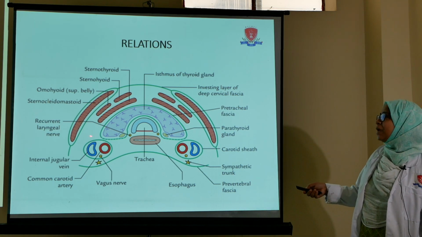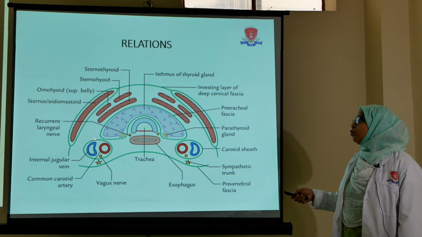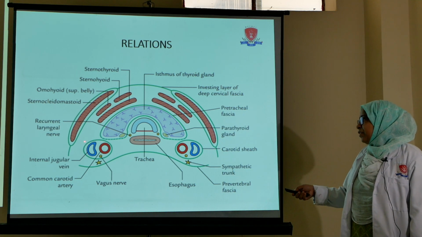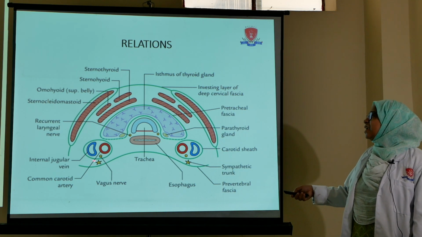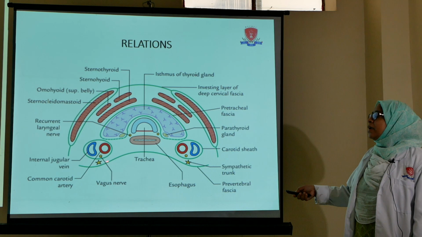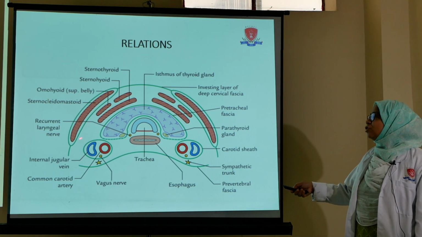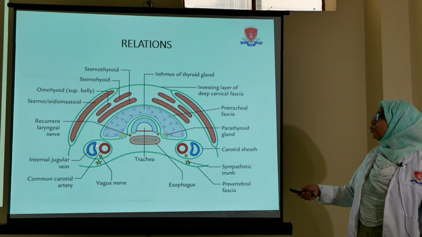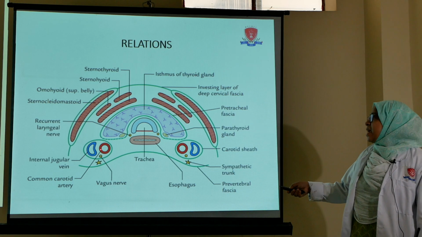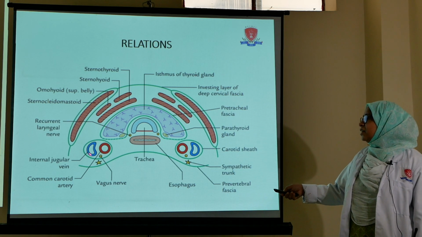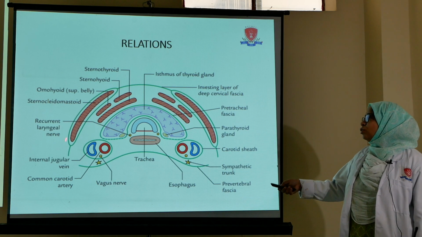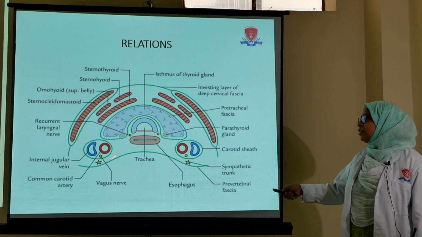So this is the posterolateral surface, and it is related with the carotid sheath. This green circle is the image shown of the carotid sheath with its contents. So what are the contents of the carotid sheath? The carotid sheath consists of three structures, that is the common carotid artery, internal jugular vein, and the vagus nerve in between the two. So this is all about the posterior relation.